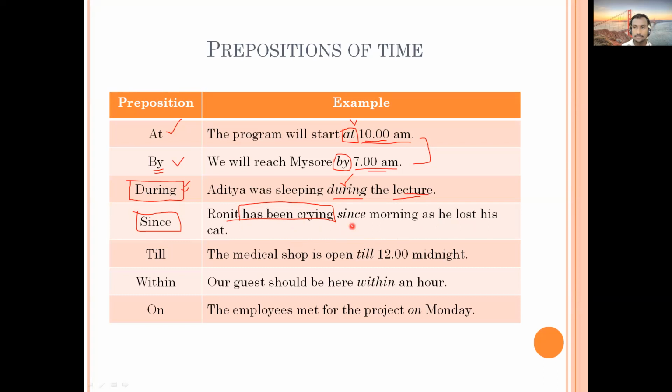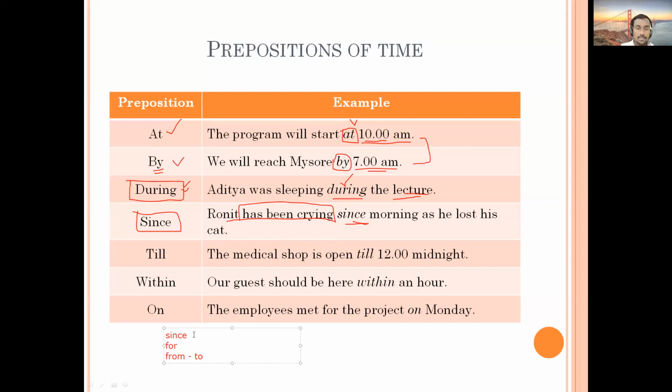Present perfect continuous. So present perfect continuous tense, and it comes with some beginning of the action. So since, here I will just mention it. Three words: since, for, and from, to. These are three words which are referring to the time.